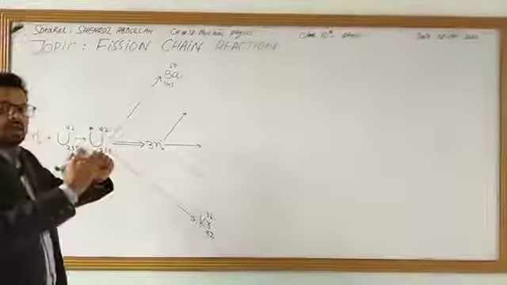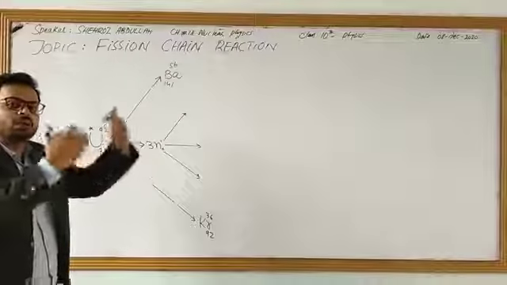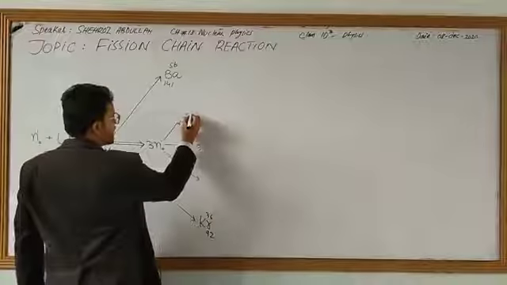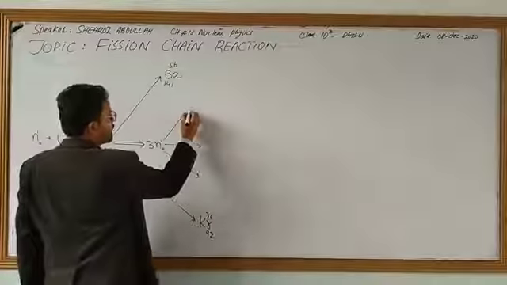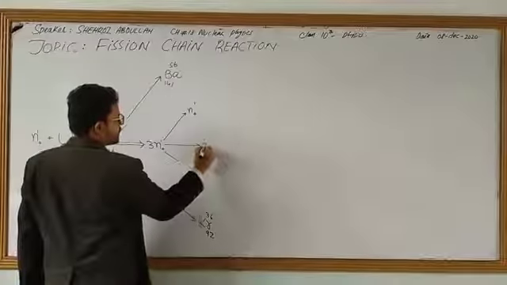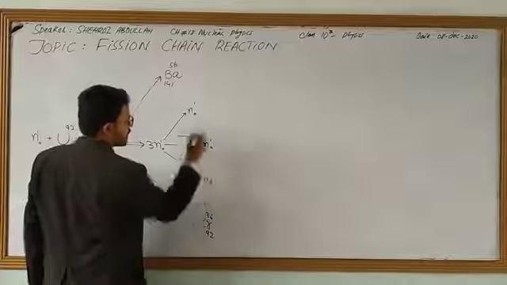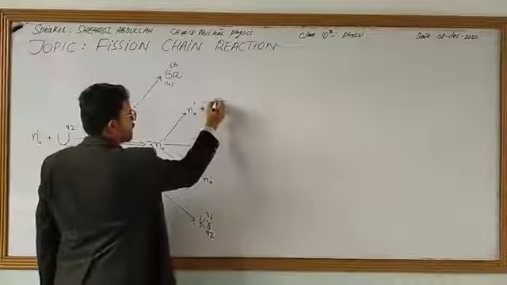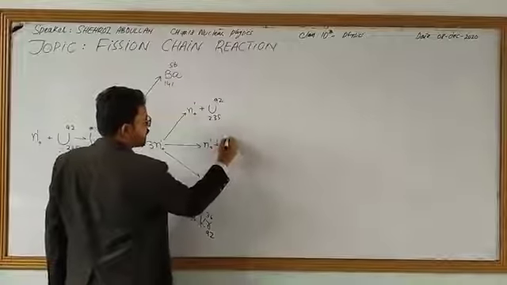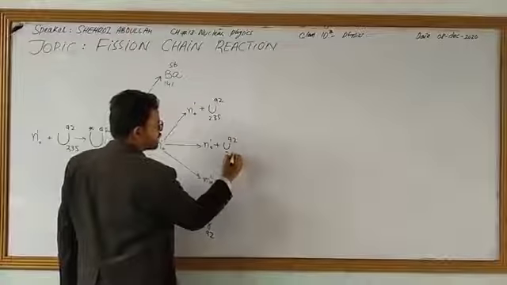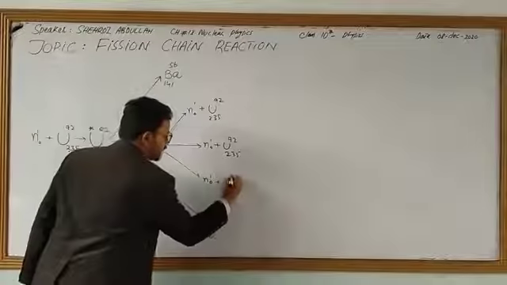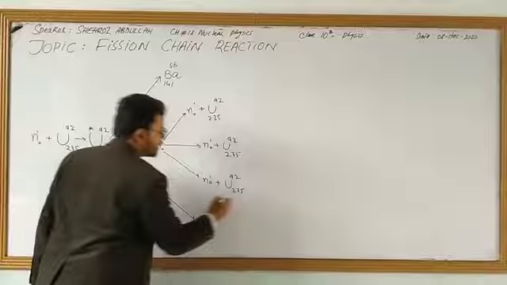Now these 3 neutrons will fall on separate uranium 92 235 atoms, or you may say elements. For example, this neutron falls on a separate uranium 92 235, this one on another uranium 235 92, and this one again on uranium 92 235.